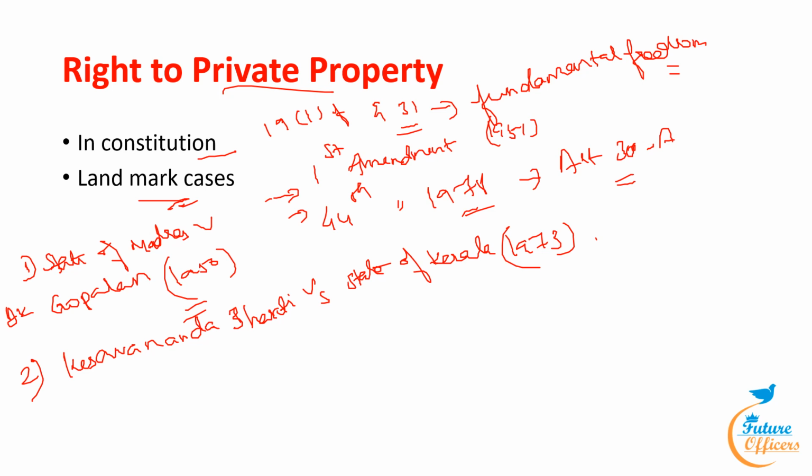It brought in the basic structure doctrine, and it became common. Even though it has nothing to do with the right to own property, it is important to comprehend the constitutional context.